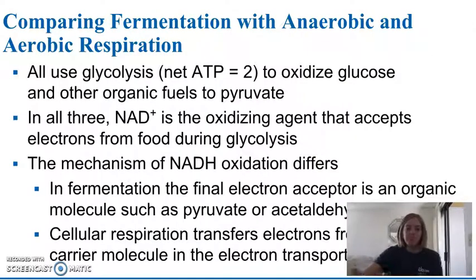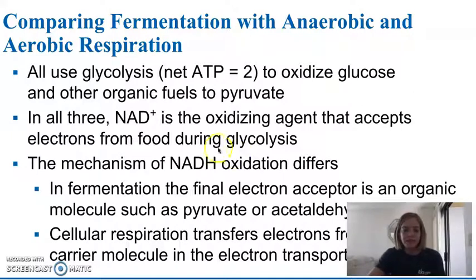So just as a little bit of a comparison between aerobic and anaerobic respiration, remember there's three pathways we can use to get ATP. So aerobic cellular respiration is the one we spent all the last few days talking about. Anaerobic respiration is the term they use to refer to those small prokaryotes that can use another molecule instead of oxygen for the electron transport chain. And then fermentation includes lactic acid and alcohol fermentation.